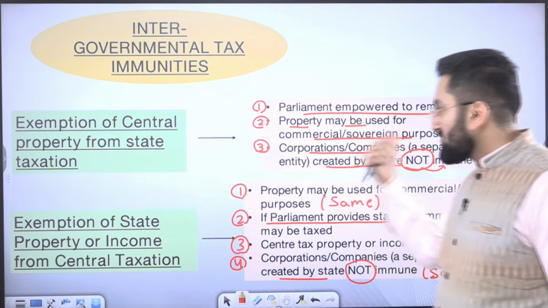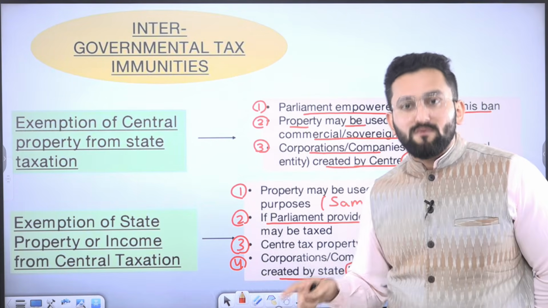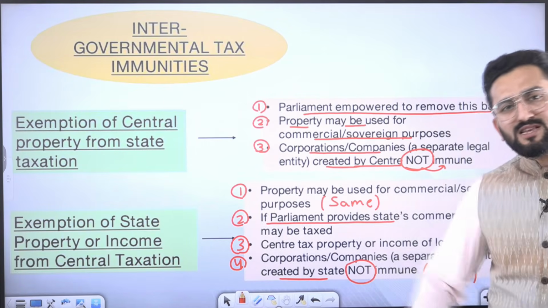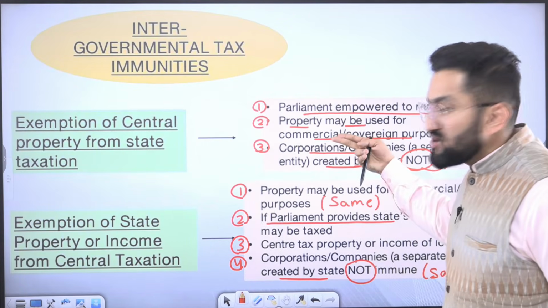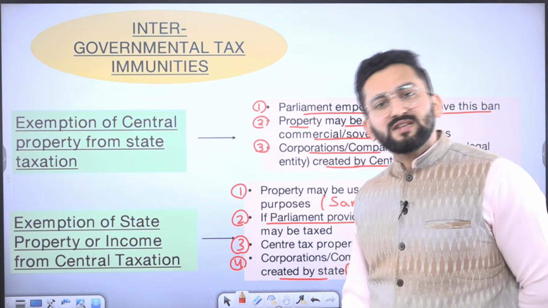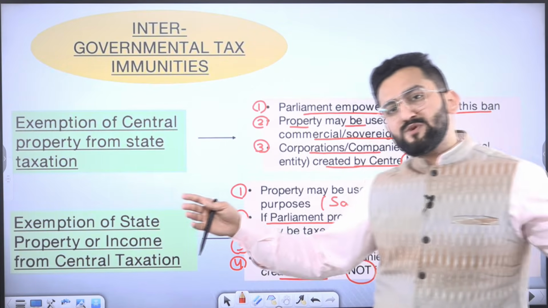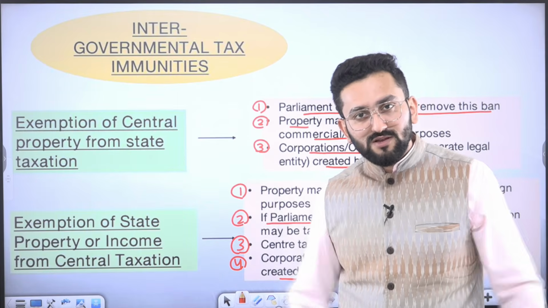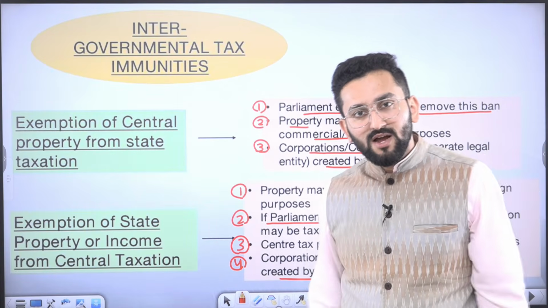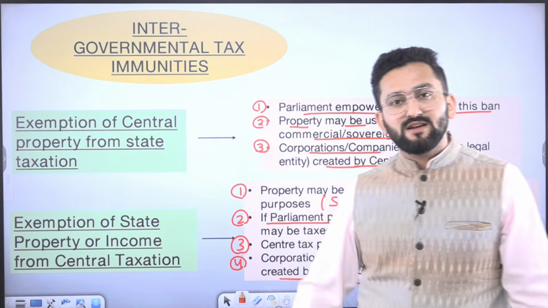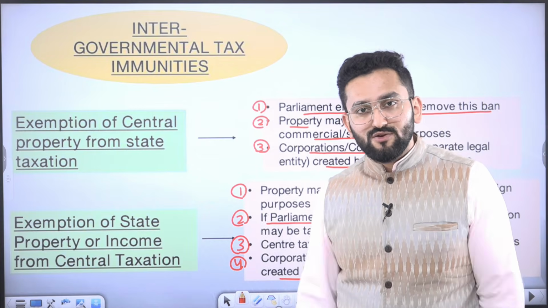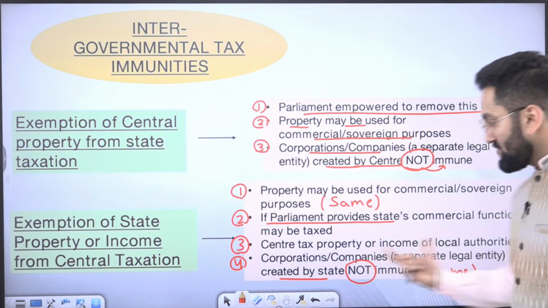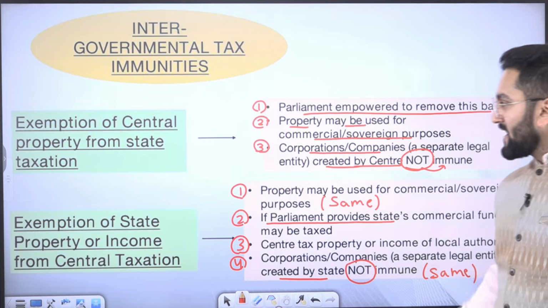No. For sovereign purpose? No. Right? It means this is an immunity, and it is quite easy to remember for you. The same kind of immunity is available to state government. The state government is also saying, we have this property, say in Delhi, and we are using it for commercial purpose, say Andhra Bhavan, Gujarat Bhavan, and we have these canteens there. People are flocking for delicacies, but you cannot impose tax on us, right? This is an immunity there, okay?